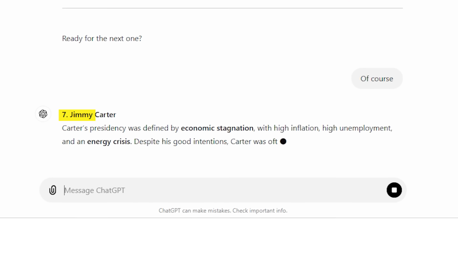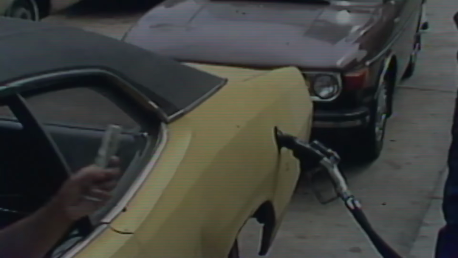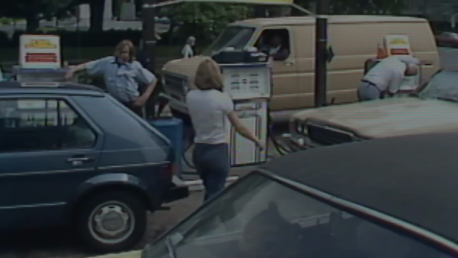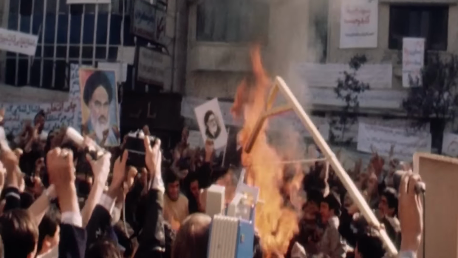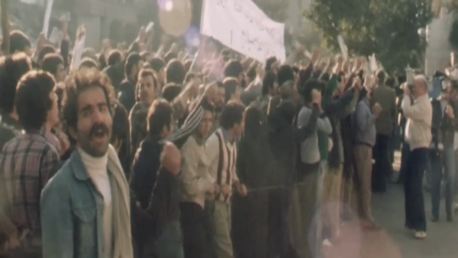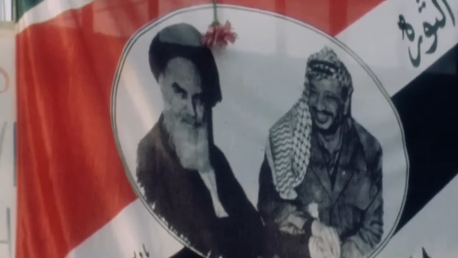Number 7, Jimmy Carter. Carter's presidency was defined by economic stagnation with high inflation, high unemployment, and an energy crisis. Despite his good intentions, Carter was often seen as an ineffective leader, unable to navigate the economic turmoil or provide strong leadership. His administration was further weakened by the Iran hostage crisis, which lasted 444 days and highlighted his perceived lack of decisiveness on the global stage.